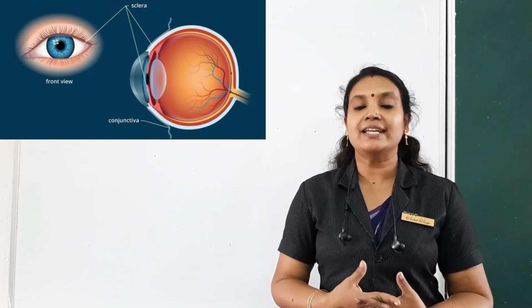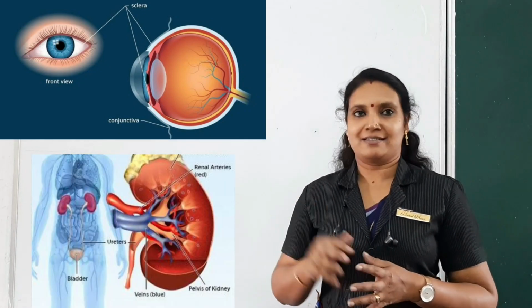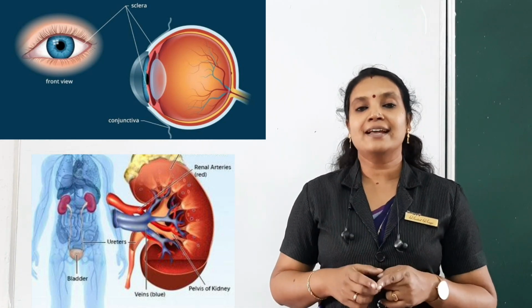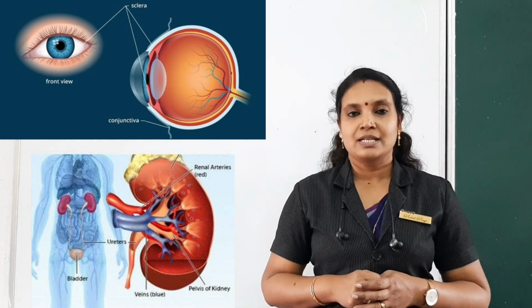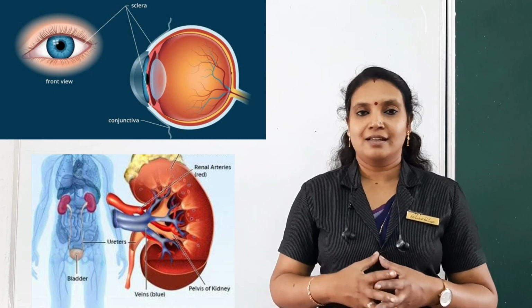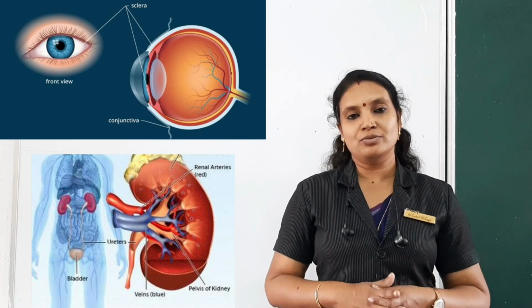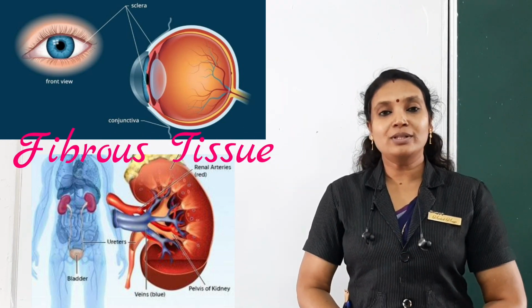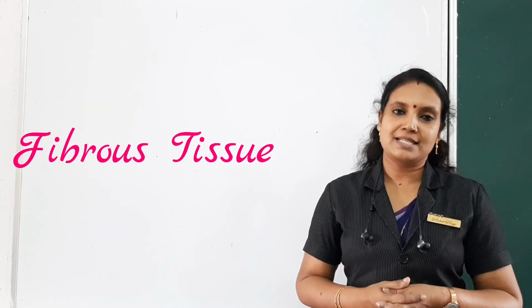Do you know how our eyes and kidneys are held in their proper place? Let us have a look at this picture. Here you can see how eyes and kidneys are held in their place. For this they need the help of a connective tissue, and that connective tissue is fibrous tissue. So fibrous tissues hold the eyes and kidneys in their proper place.